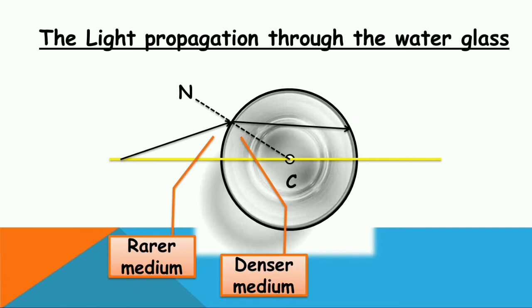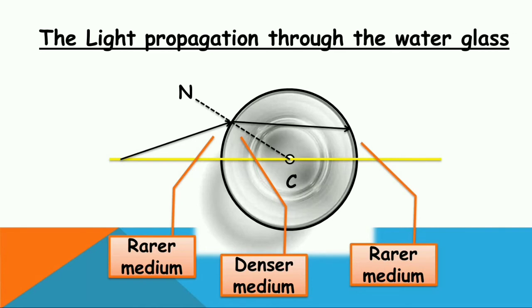Now if you check clearly, it is also an interface which separates the water medium and air medium. So automatically the outer part is rarer medium, the water is denser medium.